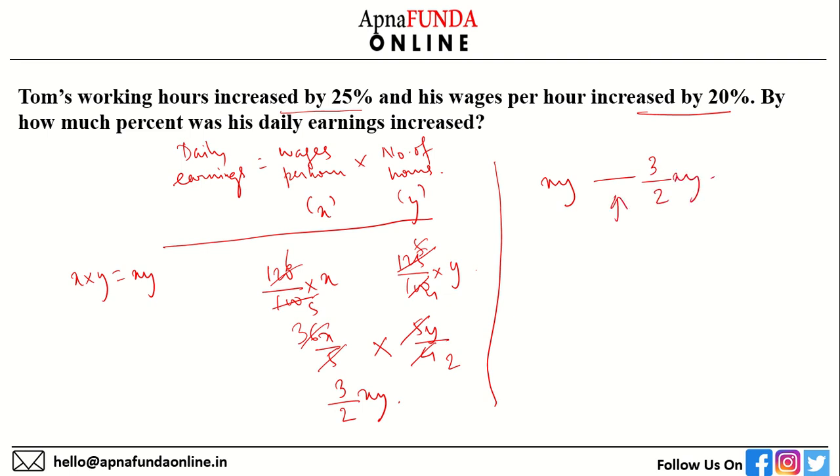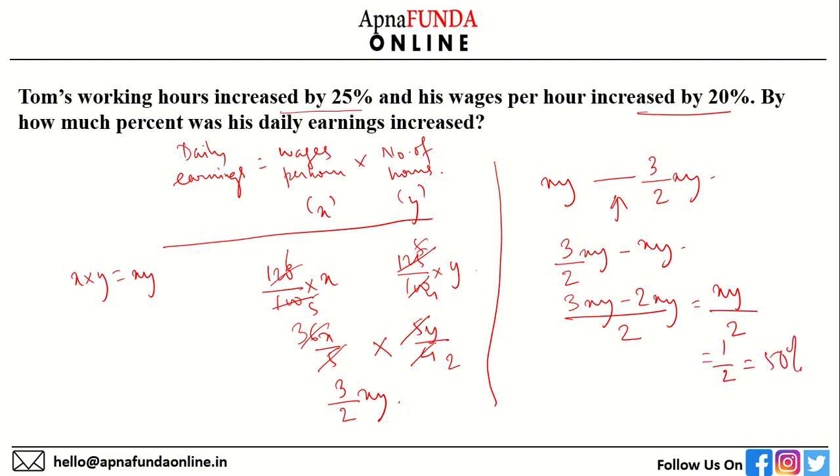By how much percent were his daily earnings increased? 3 by 2 XY minus XY is 3XY minus 2XY, XY by 2, which is half. So that is equal to 50%. His earnings increased by 50%. This is my answer. I hope you have followed and solved along with me, and you have also got the same answer, 50.